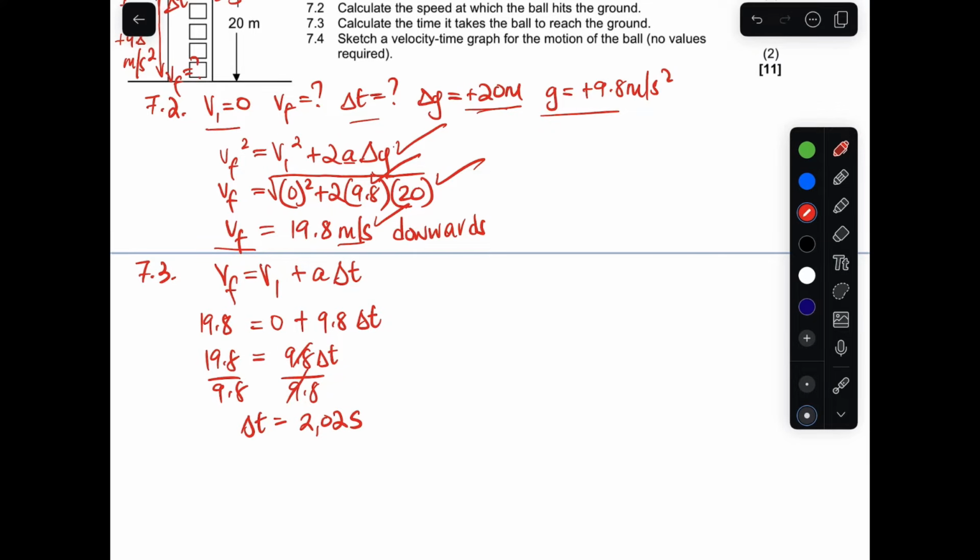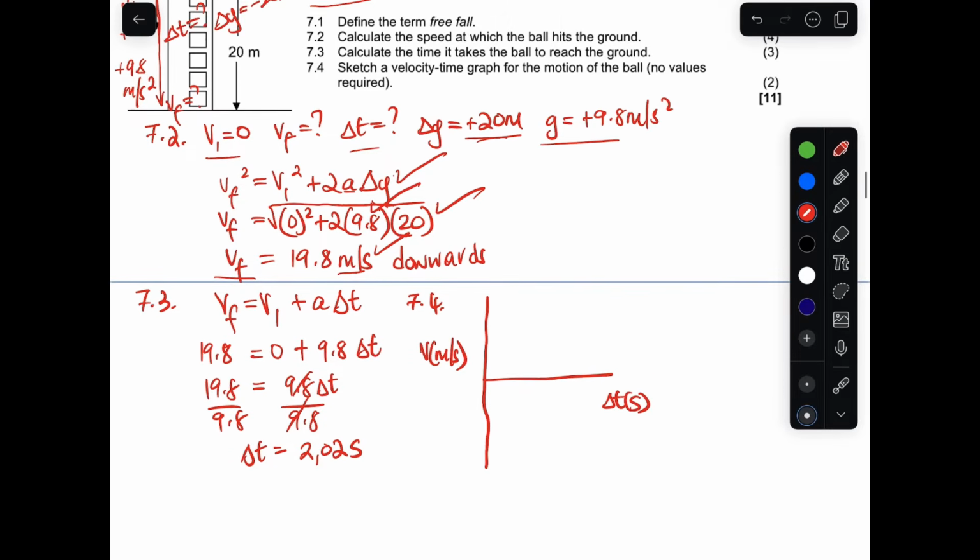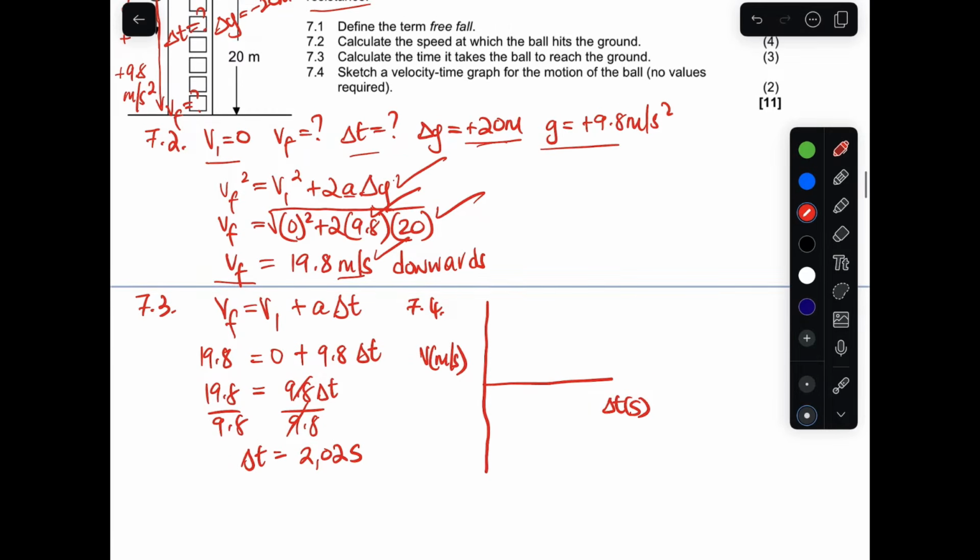Now 7.4, it says sketch a velocity-time graph for the motion of the ball. Values are not required. So your graph is going to be like that. It's very important to label your x-axis. My y-axis will be velocity in meters per second and time in what? In seconds. Since we chose down as positive, our graph will be above the x-axis, and it started with the initial velocity and ended up with the final velocity, that is 19.8. If it started with the initial velocity at 0 and it was dropped, it will cut through the origin, a straight line like that. Remember, they said no values are required there.